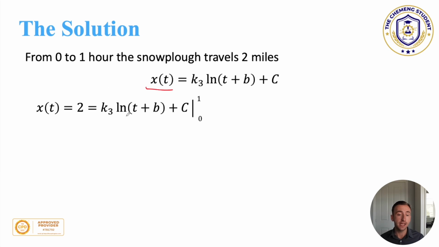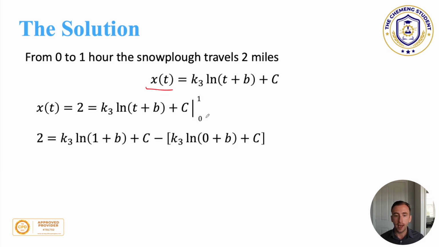This is the integrated equation, and so now we substitute in the values of t as 1 and 0. When we apply a set of limits to an integral, you know that the c terms cancel each other out, which then means that we're left with this expression here.